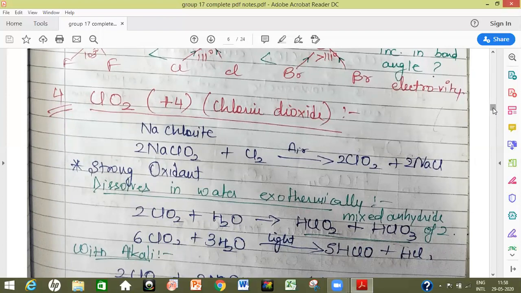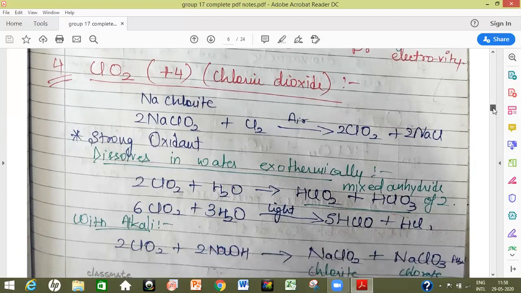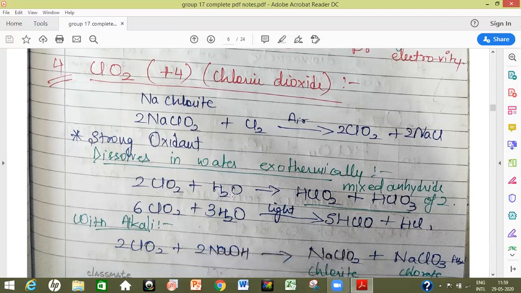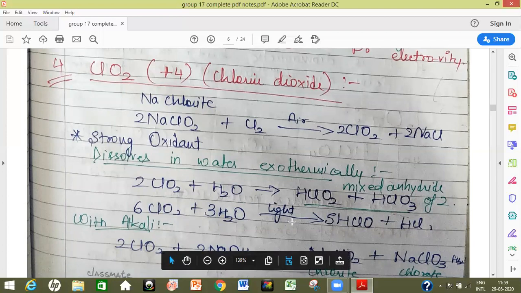Further, it is dissolved in water. It exhibits exothermic reaction and produces a mixture of 2 oxo acids, that is chlorous acid and chloric acid. So it is a mixed anhydride of both these acids, as we get mixture of chlorous acid and chloric acid when we react this chlorine dioxide with water. Further, when it is reacted with water in the presence of light, what we get is hypochlorous acid and HCl. That is, we get hypochlorites and chloride.